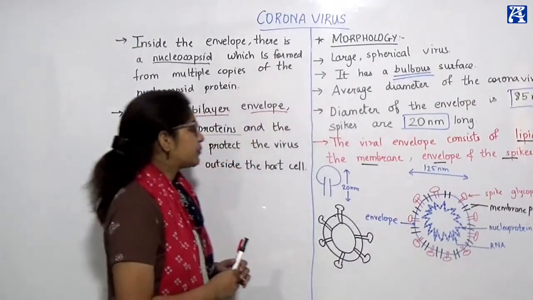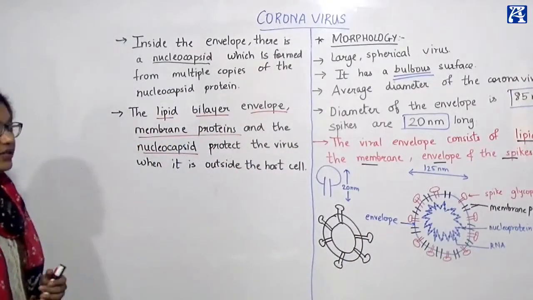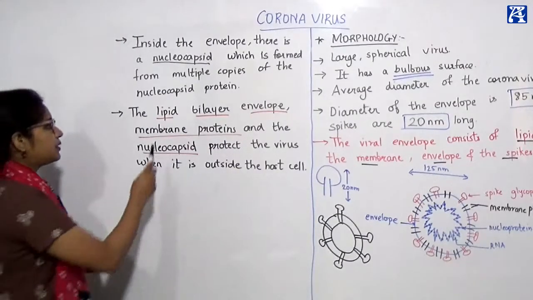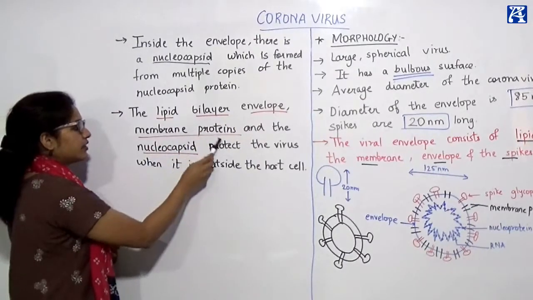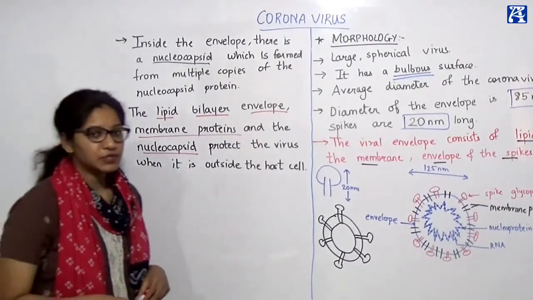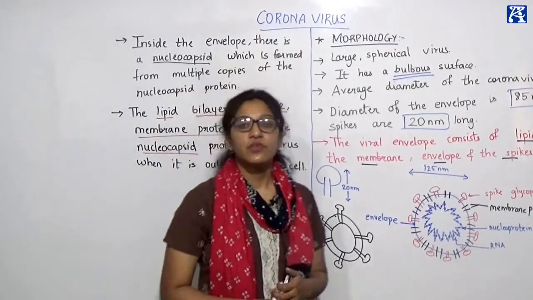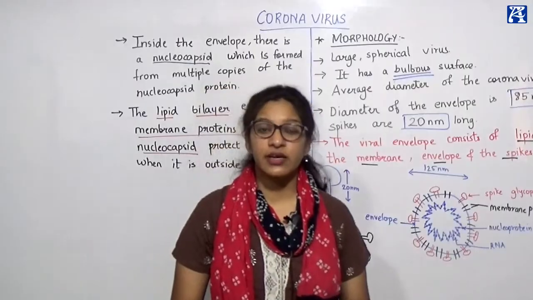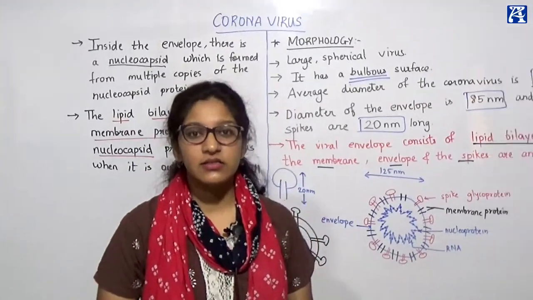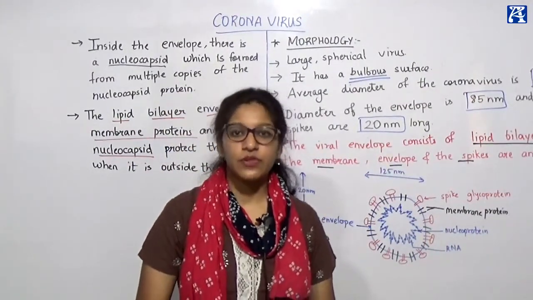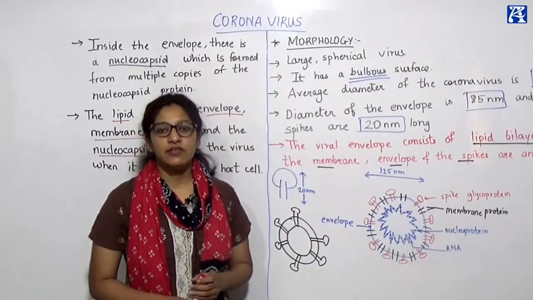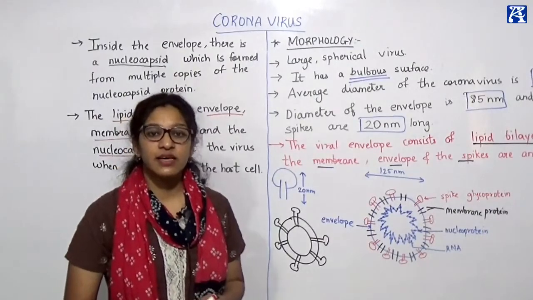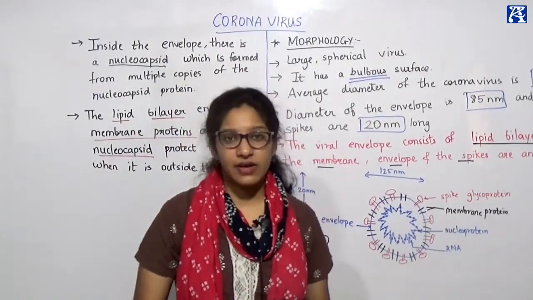Because of the presence of these three which protect the virus from environmental influences: the lipid bilayer envelope, the membrane protein and the nucleocapsid, okay? So these three things protect the virus, so that no stimulus or harmful factor from the environment can affect the virus, okay? So this is how the virus is able to stay and survive in the environment, okay?